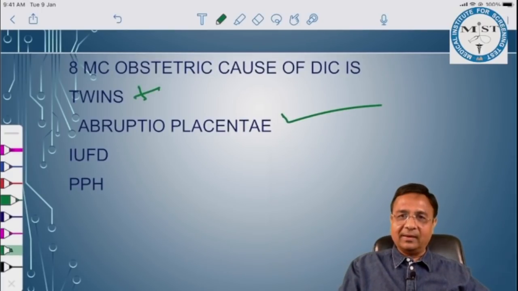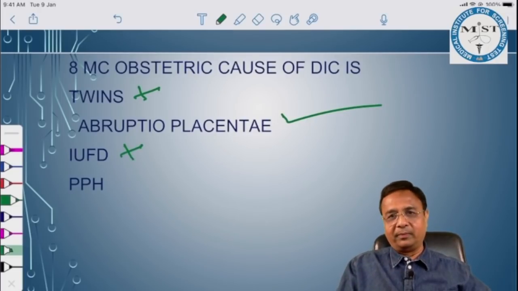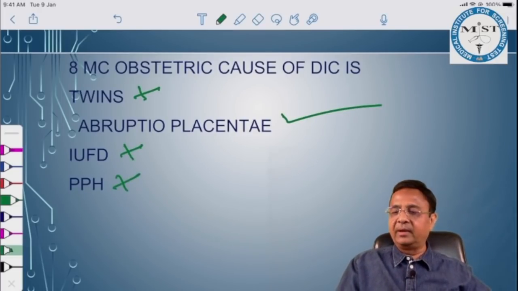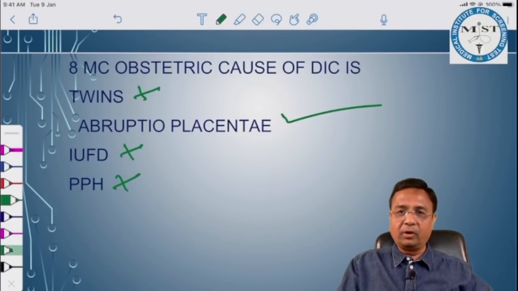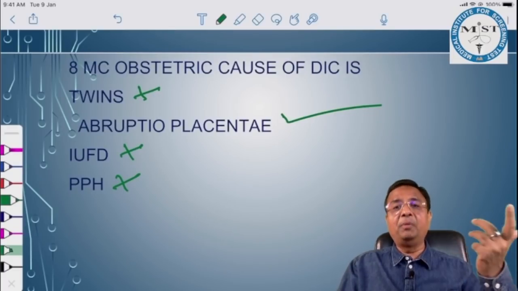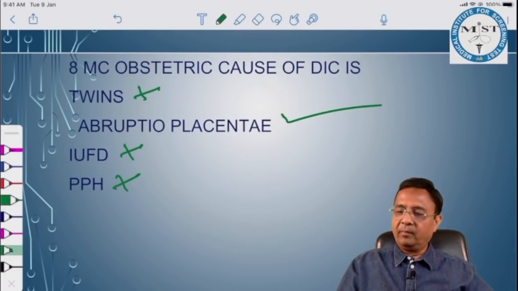Intrauterine fetal demise, yes, DIC occurs, but it is not the most common cause of DIC. PPH, again, not the most common obstetric cause of DIC. PPH is the most common cause of death in obstetrics, not of DIC. And death is due to hypovolemia, loss of blood.